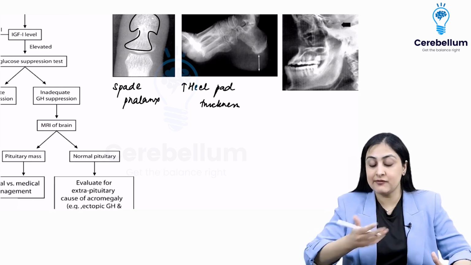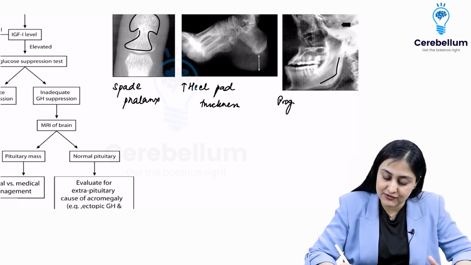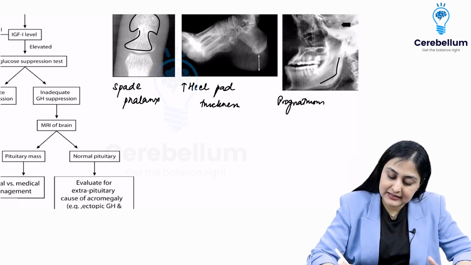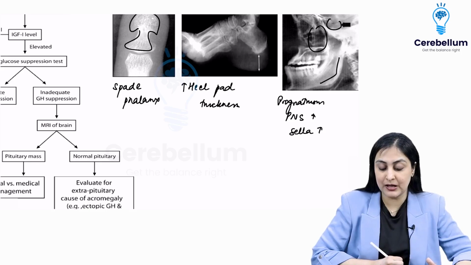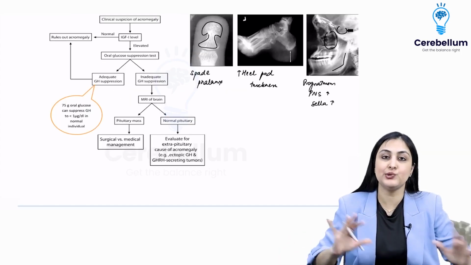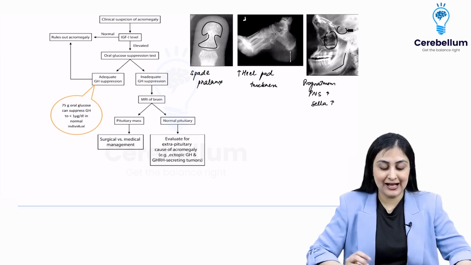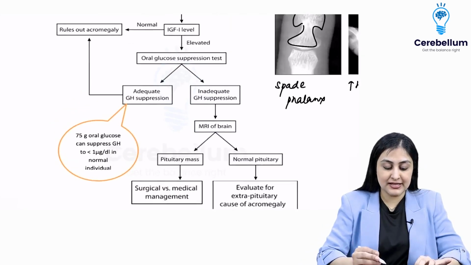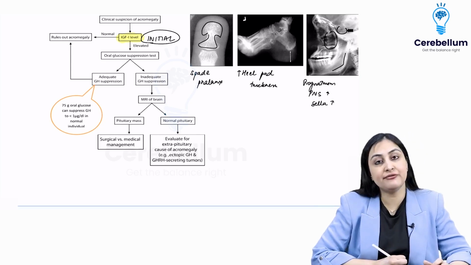In the skull, you're going to have overgrowth of the bones and the sinuses. So you'll have prognathism, which can result. You will have increased size of the paranasal sinuses, you can have sella which increases because there is a sellar adenoma. So all of these changes, which are nothing but proliferation of soft tissue and bone in the body, is going to result in acromegaly. So I have a suspicion now. The first test, this is what they'll ask you, what is the initial investigation of choice? Your answer is going to be IGF-1.